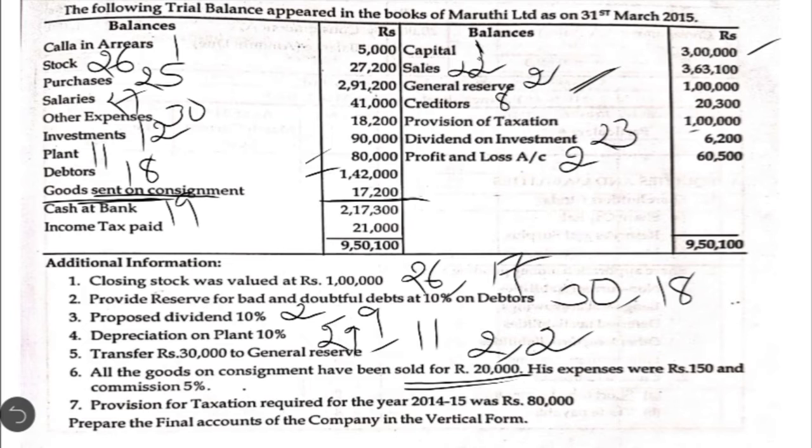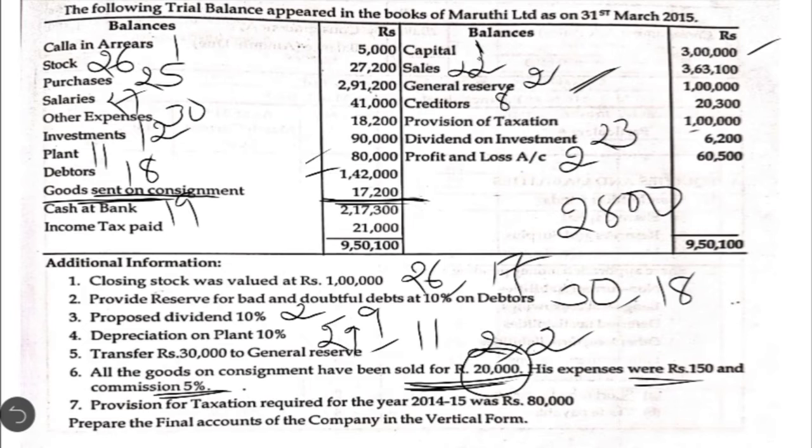So here we need to first calculate, by making the consignment sale, what is the profit they have earned. So this is the sale amount under consignment, that is 20,000. What is the cost of goods which they have sent on consignment? 17,200. So when you take the difference, you will have 2,800 as the difference, but you cannot consider 2,800 as the actual profit, because out of this 2,800 we have to also pay his expenses of 150 and also commission of 5%. So 5% will be calculated on the sales value of rupees 20,000. Okay, in order to calculate what is the net profit they are earning on consignment basis, we have to prepare consignment account.